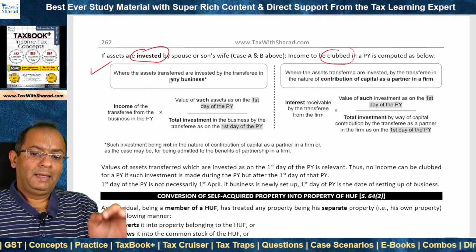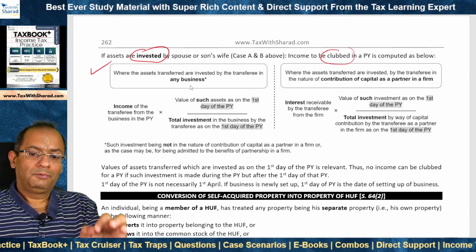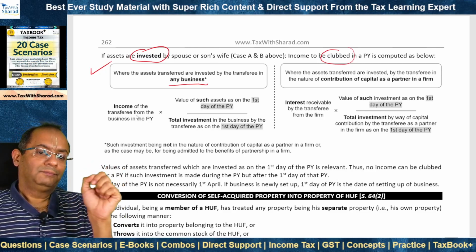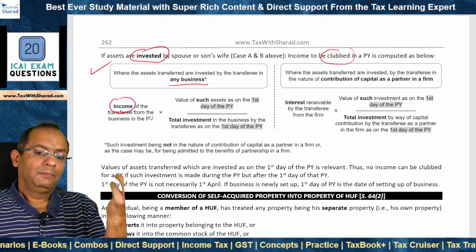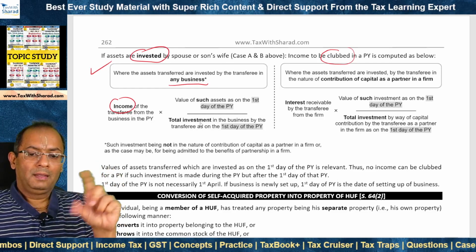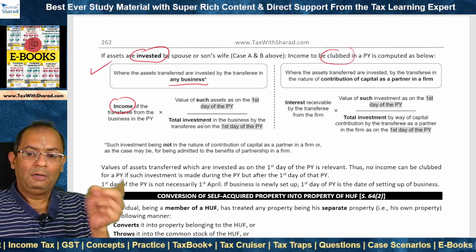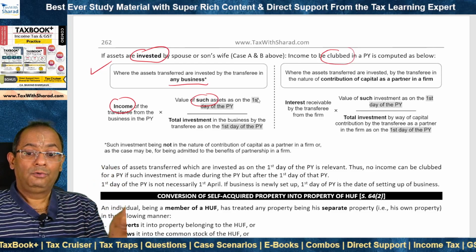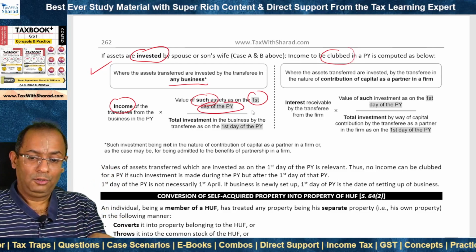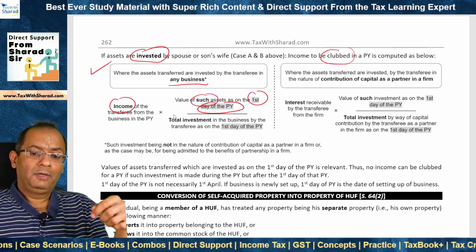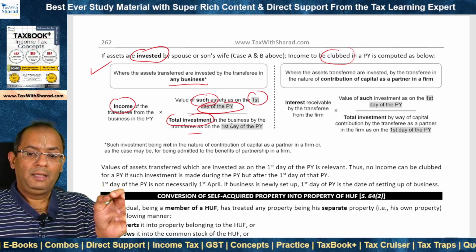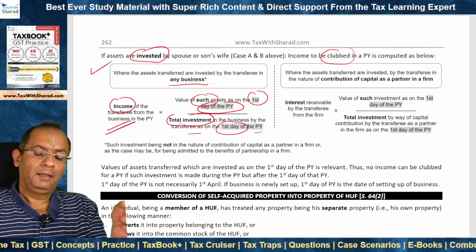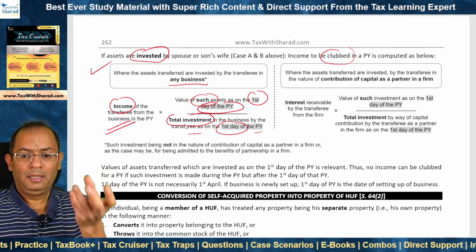First situation is where the assets are invested by the spouse or son's wife, that means the transferee, in a business. Then the amount to be clubbed is computed. How? We first determine the income of the transferee from the business in the previous year, and then we apply a ratio to determine the amount to be clubbed. What is the ratio? We figure out the value of such assets that are invested as on what date? As on first day of the previous year, not on any other date, right? And we figure out the total investment in the business by the transferee as on the same day, that is first day of the previous year. We figure out the ratio and we apply this ratio to the income. That brings us to the income to be clubbed.